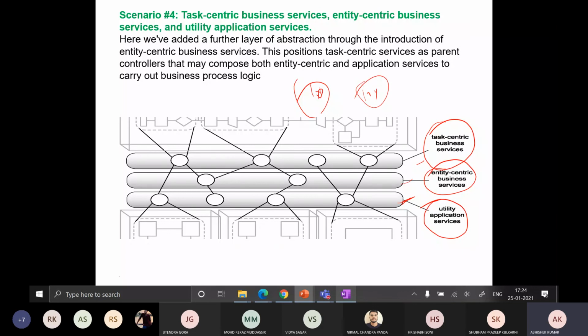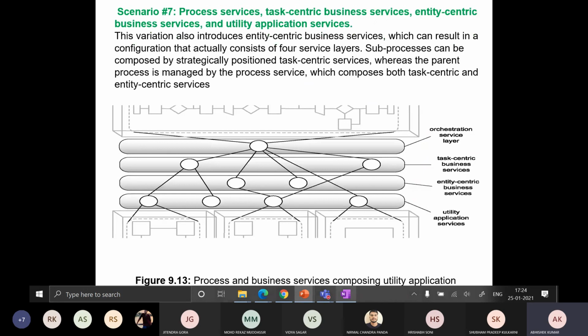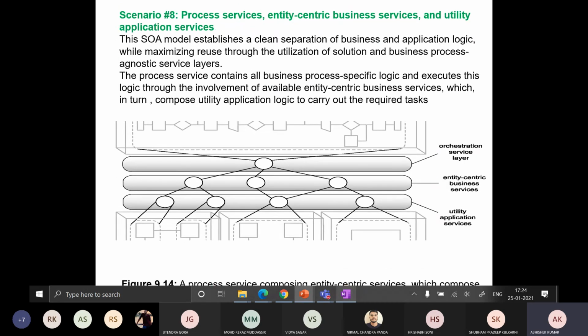And we are going to revisit these scenarios again after completing chapter 10 or 11, right? So don't worry, I'm not skipping these slides. Please go through this slide on your own. If you are understanding it, very good. Similarly, why is this layer here, this layer here, and this layer here, right? Go through the complete scenario 8 before the next class, and this is the final end of this chapter.